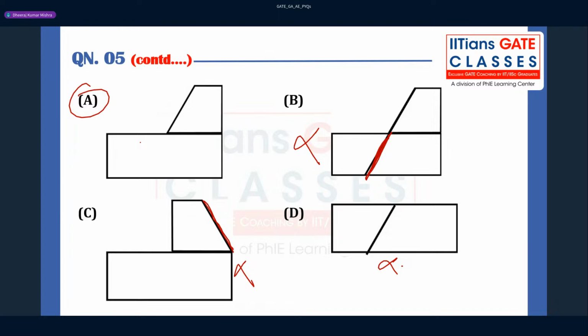Okay? So in your exam, from where they are asking questions, those topics you have to always highlight. So they are focusing on these kinds of questions. Okay?